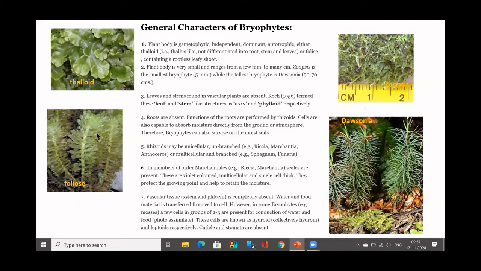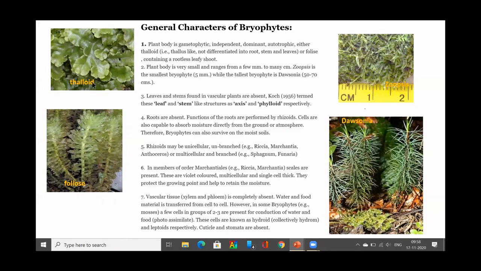The vegetative body is called foliose because it has leafy shoot-like structures. You will have a stem-like structure with leaf-like structures, but they will not have roots. So it is called foliose. Foliose means leafy shoot. Okay, so either the bryophytes will have a thalloid body or a foliose body.